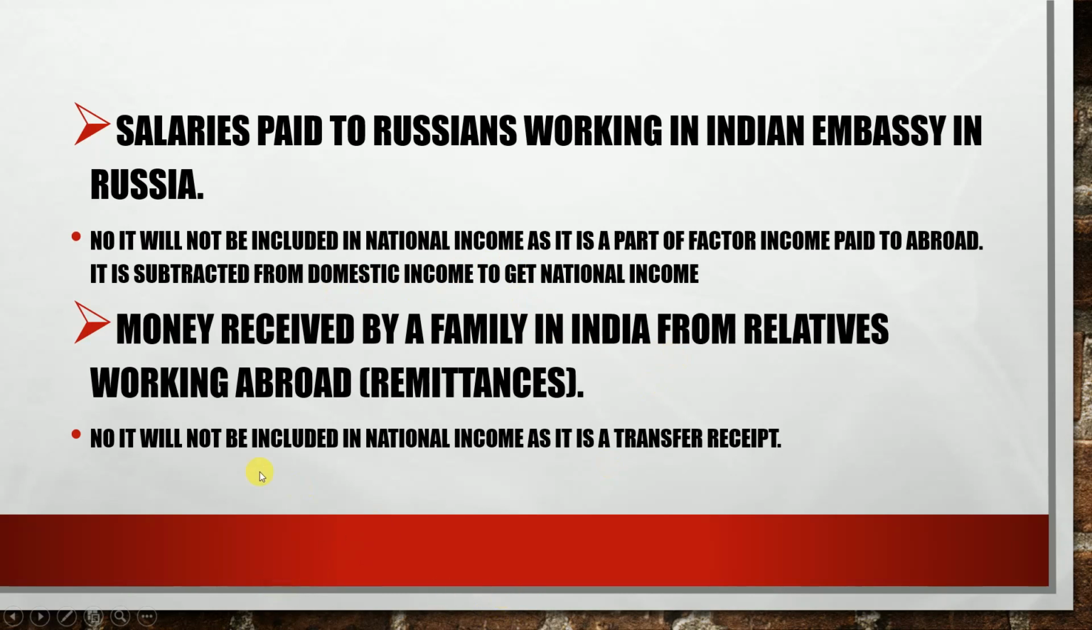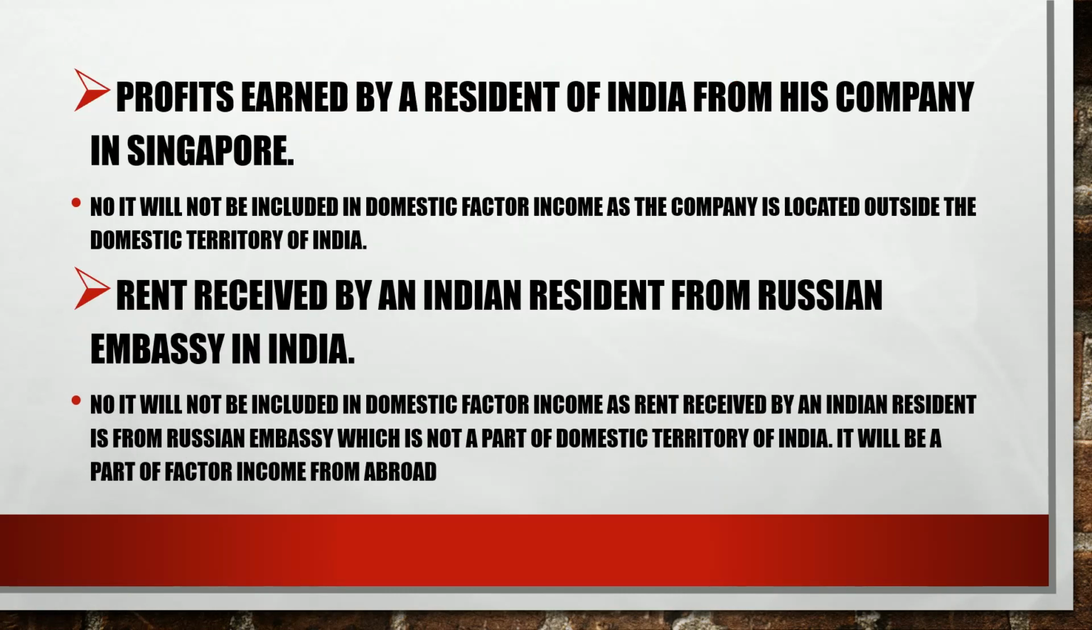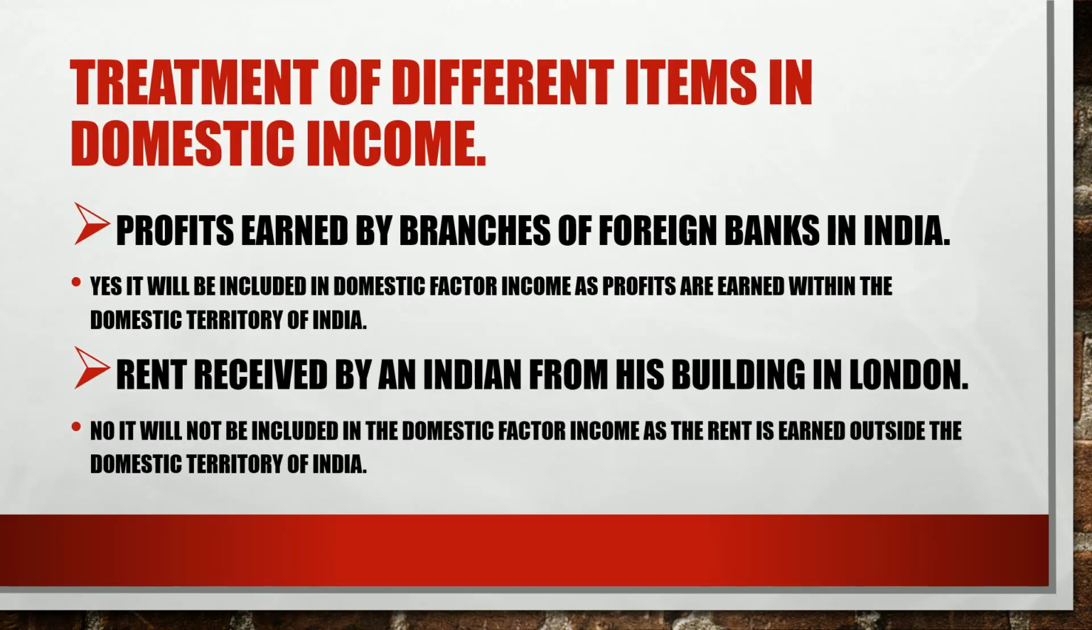Next is money received by a family in India from relatives working abroad. It is also a very important term. It is known as remittances from abroad. Money received by a family in India from its relatives is not counted in national income because it is a transfer receipt. Next is treatment of different items in domestic income.